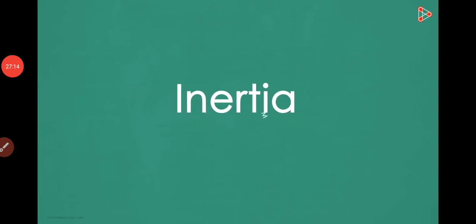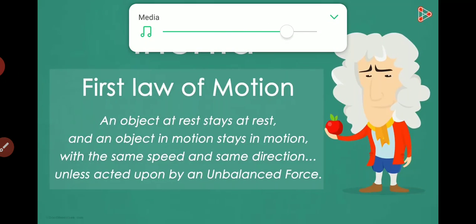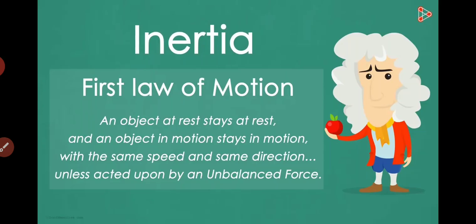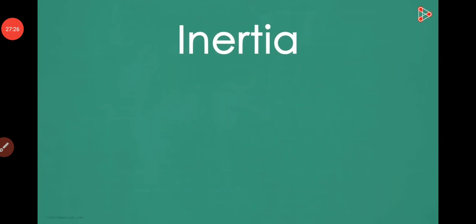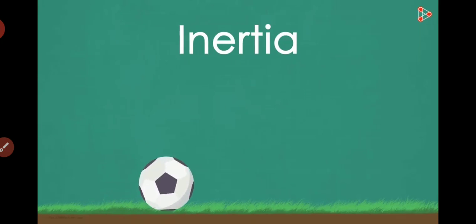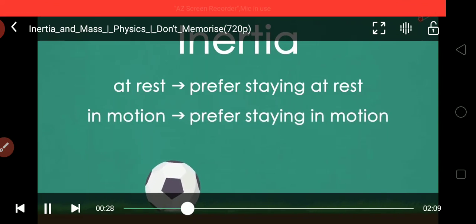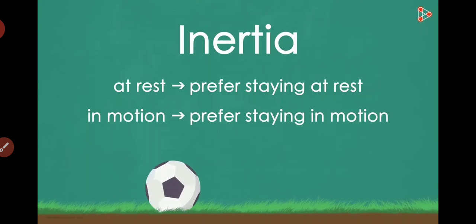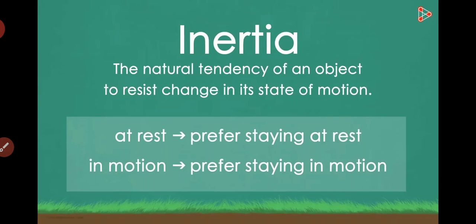To understand inertia, we need to look at Newton's first law of motion again. In simple words, this means that objects tend to keep on doing what they are doing. It is the natural tendency of every object to resist change in its state of motion. If they are at rest, they would prefer staying at rest, and if they are moving at a constant velocity, they would want to continue doing so. This tendency of objects is called inertia.